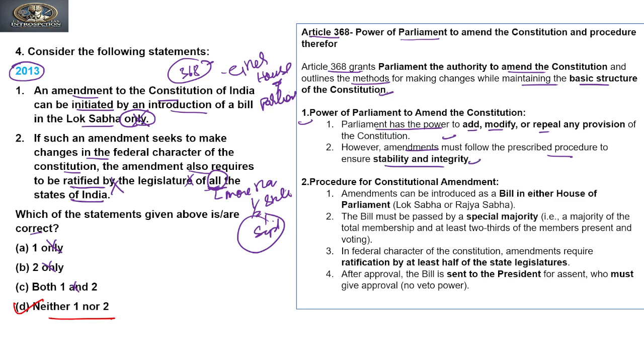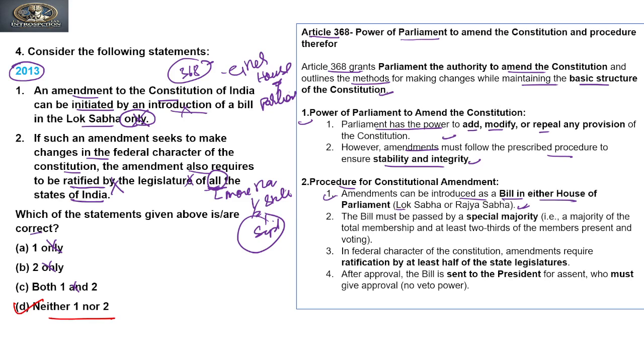This question was discussed and repeated last year also, and in the subsequent year also, clear? Previously this has also been repeated. So what are the procedures to amend the Constitution? It says amendments can be introduced as a bill in either house of Parliament, that is Lok Sabha or Rajya Sabha. So it does not say that it can be introduced only in the Lok Sabha. On this ground the first is incorrect.